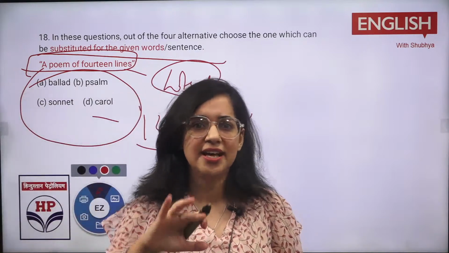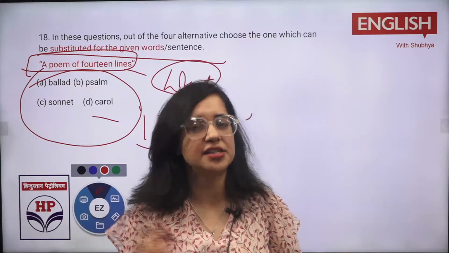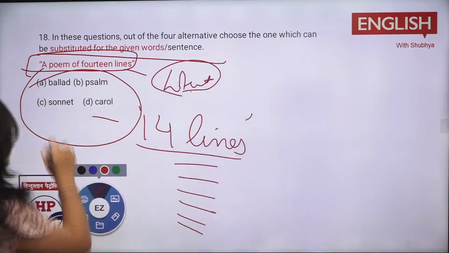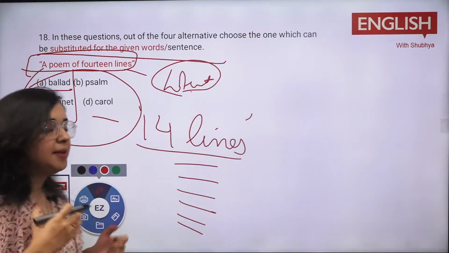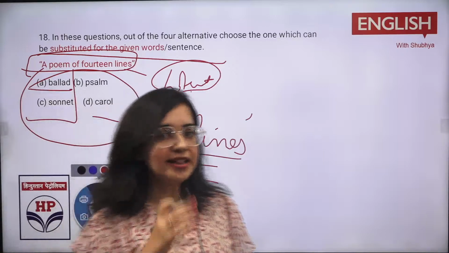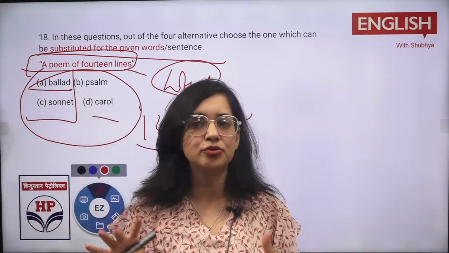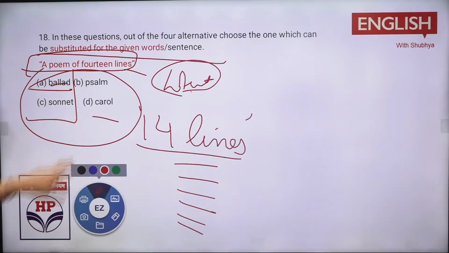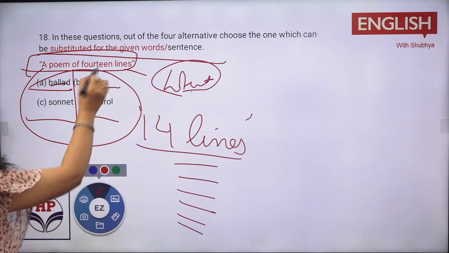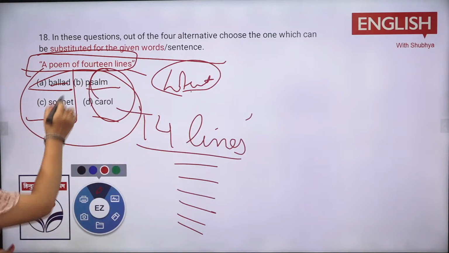Or you can say, simply, I guess you were in junior classes when these were there, right? So these things were there. So ballad is something, I tell you, what was a ballad? When we have to narrate a story in the form of, you can say, a poem. There were poems, and in telling, the people used to tell the whole story in that way, right? So that is ballad. Then you have psalm and carol. Both mean some kind of religious poems and all that, right? And sonnet is a poem that is of